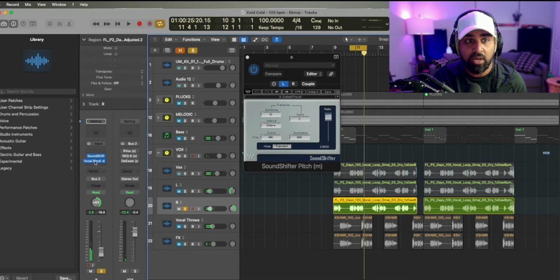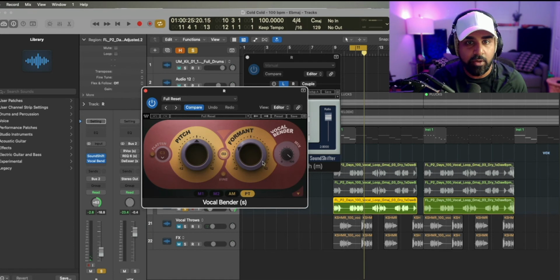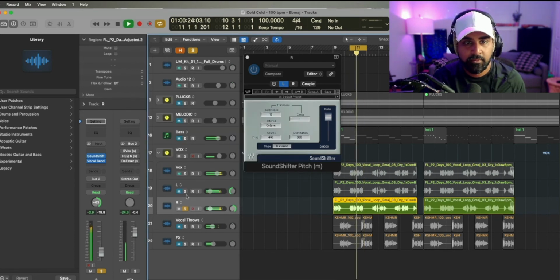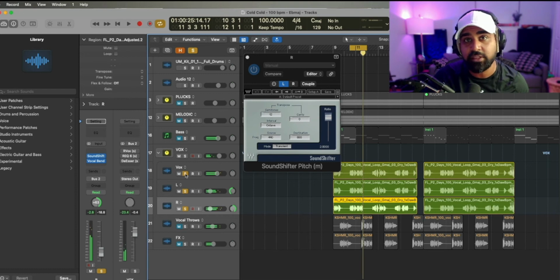I'm bringing the octave up actually this time. And then what I'm doing is just changing the format and playing with it. So when you play that together, it sounds like this. So let's play that with the main vocal.